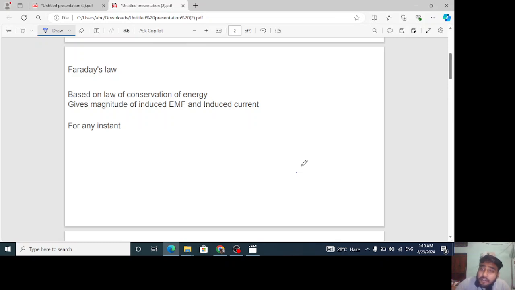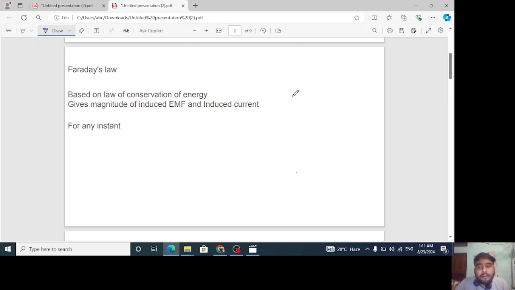Or we can say in other words that whenever there is a change in magnetic flux through any coil, we all know that EMF will be induced. But the amount of induced EMF was given by him. He said that the induced EMF will be directly proportional to the rate of change of magnetic flux. This is the very first and very important thing that we should keep in our mind about Faraday.